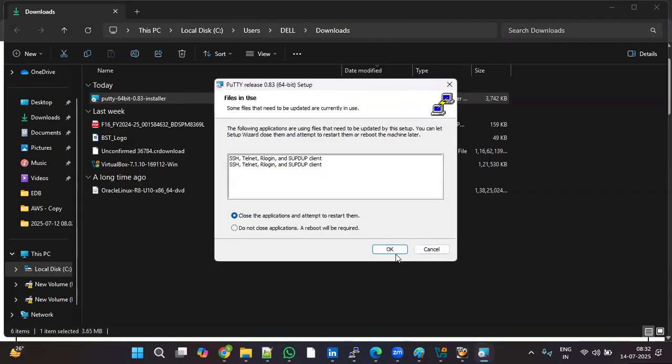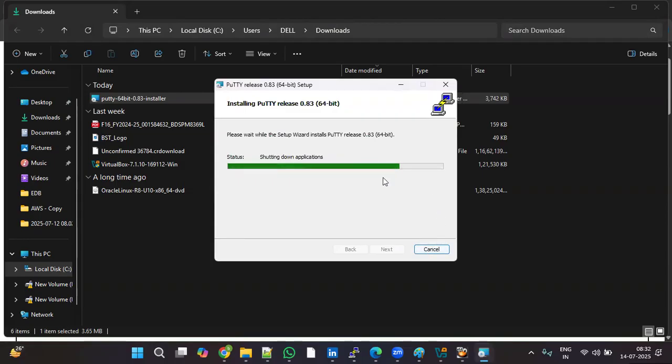Yes, click on OK. It's going to install. Installing Putty release version. Each software has some version number. Once installed, you can open Putty and connect to the server remotely.